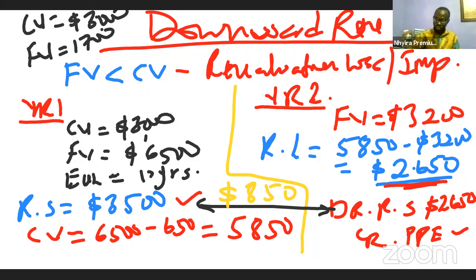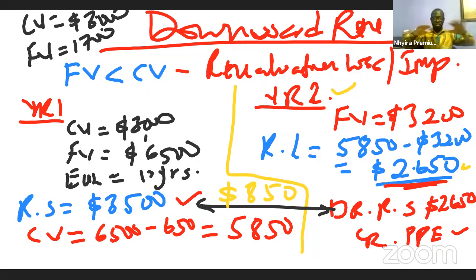So like I said, assuming year 2 was the first time we are revaluing the asset and there is this loss, it's an impairment of the asset. So in simple language, we will debit the income statement, then we'll credit the PPE. But when the asset that is now having a downward revaluation was previously having a revaluation surplus, then the loss will be written off against the gain that we had recognized previously. So assuming in this case, the loss is not enough to cover all the gain that previously we recognized, then the excess is what will be taken to the income statement.